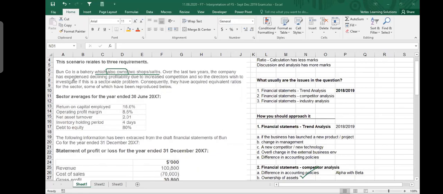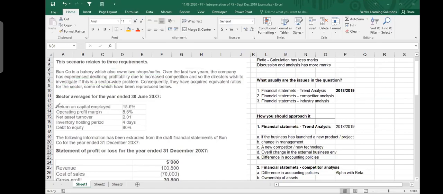Over the last 2 years, the company has experienced declining profitability due to increased competition, and so the directors wish to investigate if this is a sector-wide problem. So over the last 2 years, the company has experienced declining profitability, which means that before it was doing good. Only in the last 2 years, it has gone down. And the directors want to investigate whether it is only with you, or is it a sector-wide overall environment problem. Consequently, they have acquired equivalent ratios for the sector, some of which have been reproduced below.